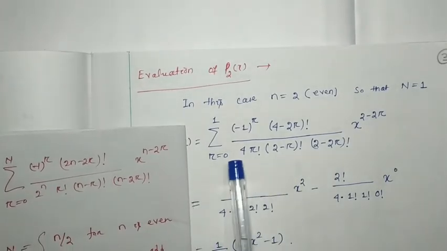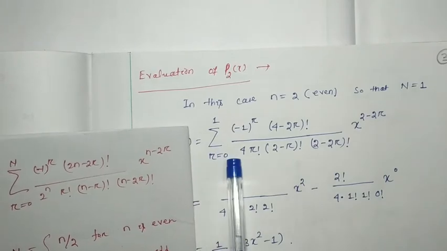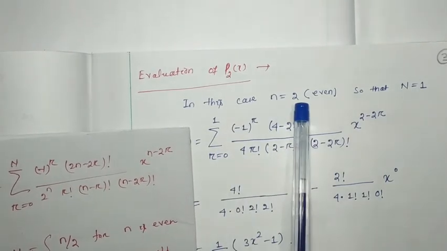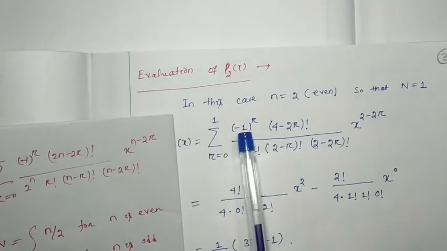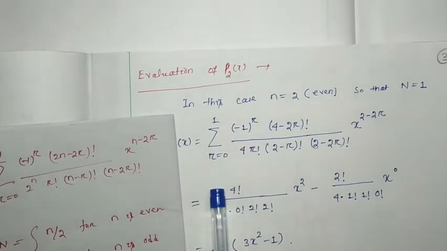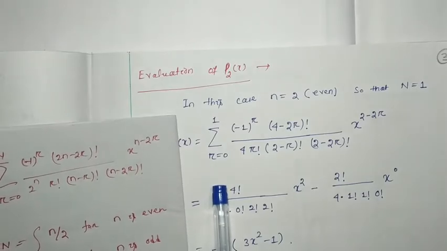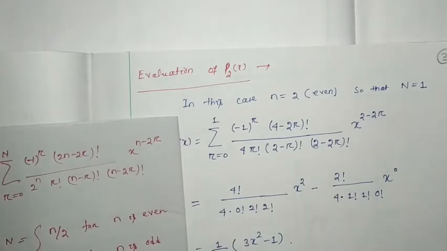Okay. Now first we have to consider r equal to 0 and n equal to 2. What will happen? Minus 1 to the power 0 means 1. I have not written it here, but you can write 1.